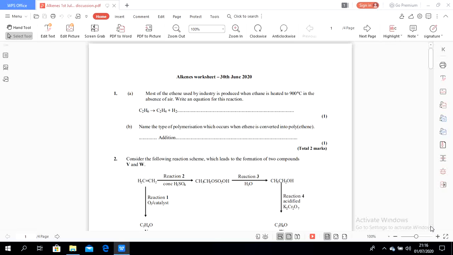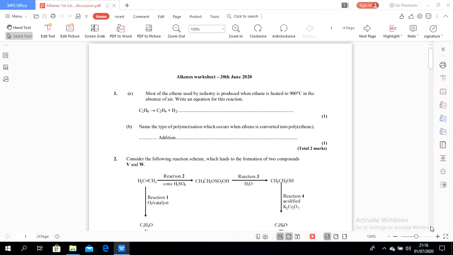Name the type of polymerization that occurs when ethene is converted into polyethylene. We discussed polymerization yesterday in the worksheet of 30th June. We know there are two types of polymerization: addition polymerization and condensation polymerization.